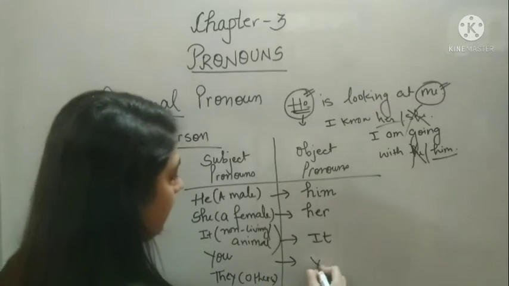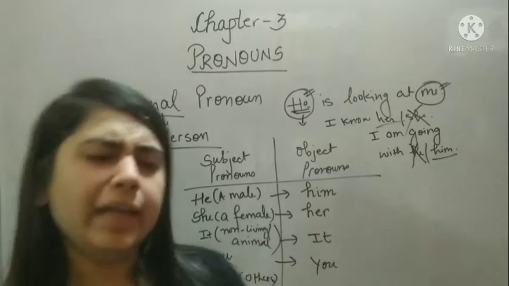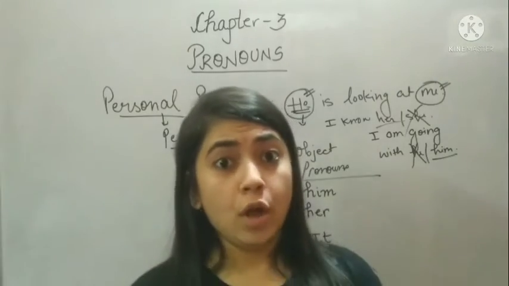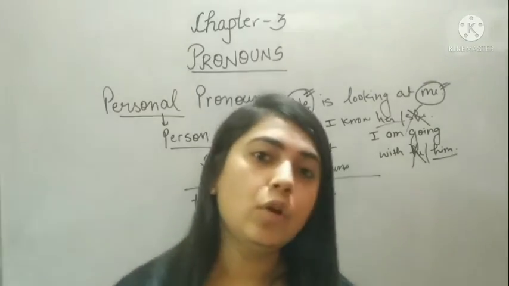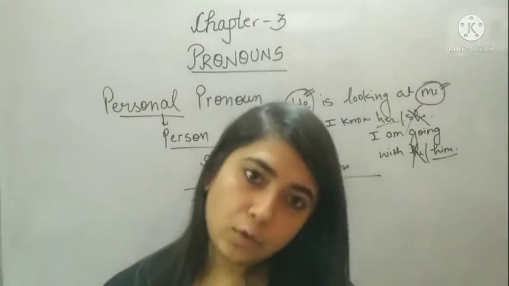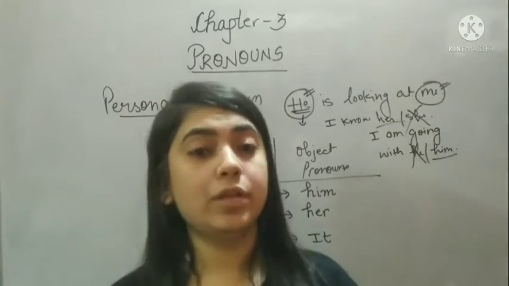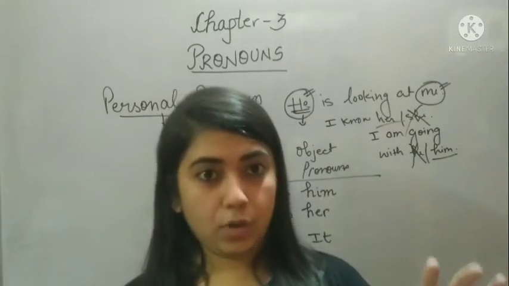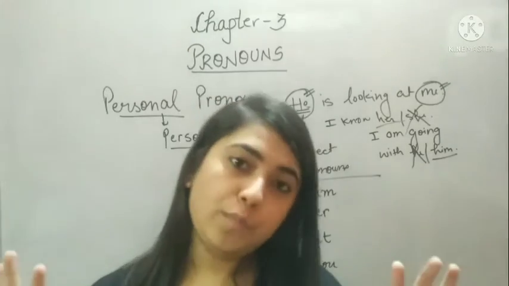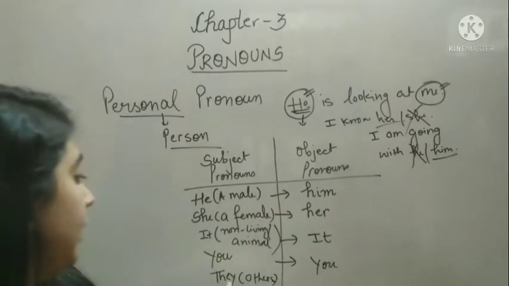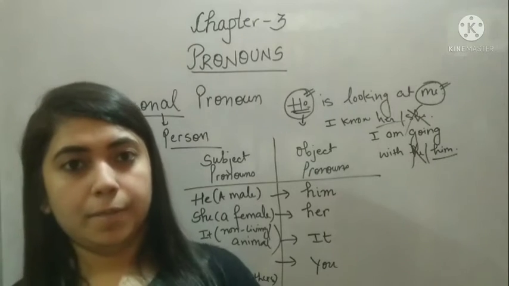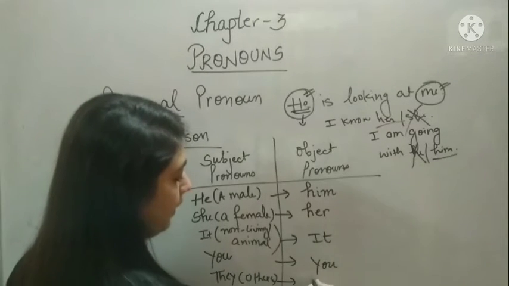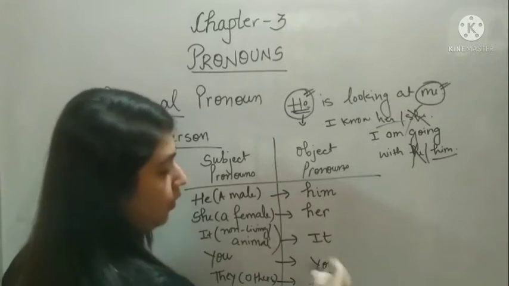For example, I want to play with you. So you can use "you" at the beginning also, or you can use "you" at the end also. That means "you" can be used as both a subject pronoun as well as an object pronoun. Okay. They, what is the object pronoun for they? It's them. Look at an example.